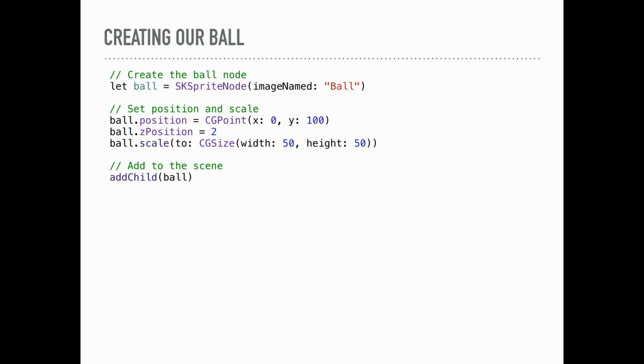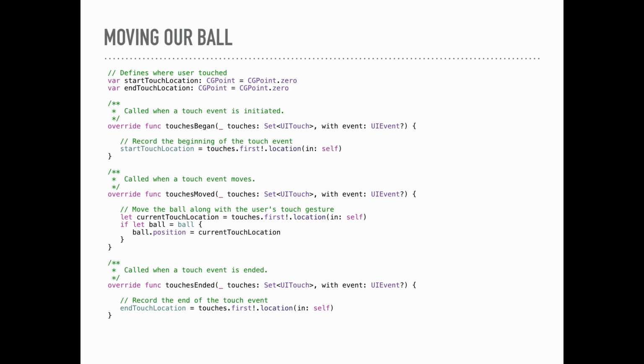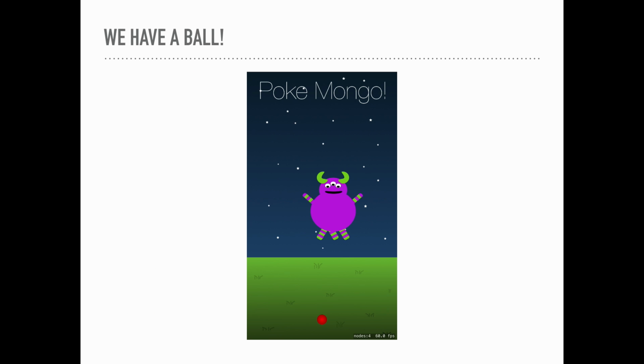We're going to set its position, so we want it to be at the very bottom in the middle, but 100 points up from the bottom. We're going to also set its Z position to 2, so it's on the same plane as our monster. And then we're going to scale it because my image was a little too big, so we're going to make it a little bit smaller. And then we're going to add that node to our scene. This one doesn't move. So we can just see that there is a ball there now, and it doesn't move.